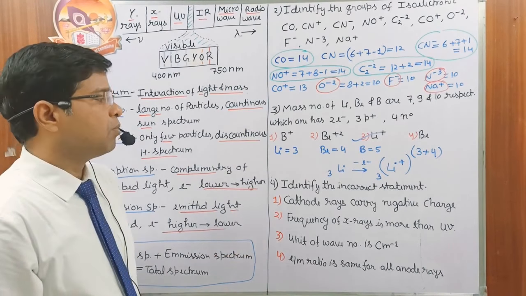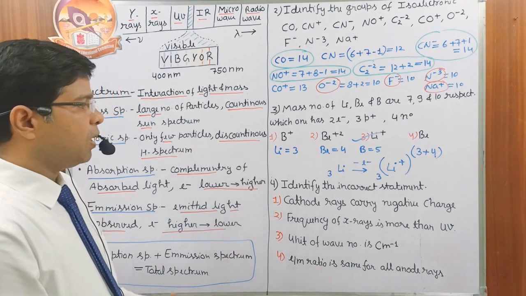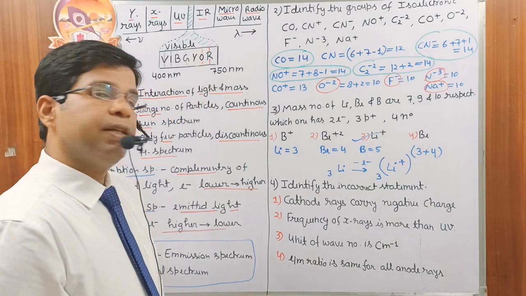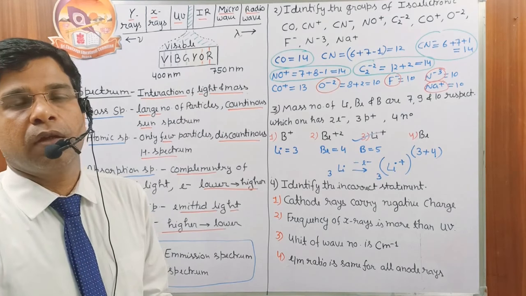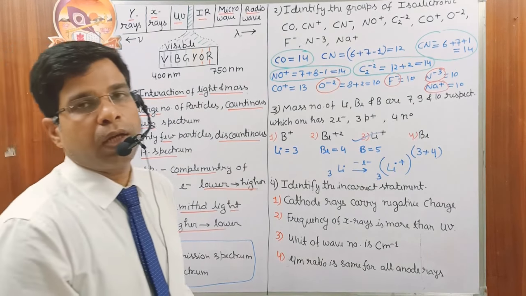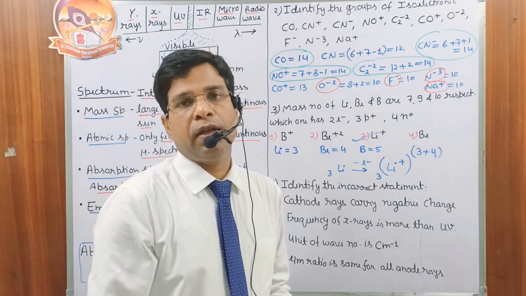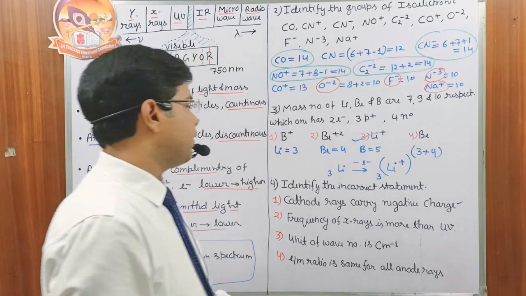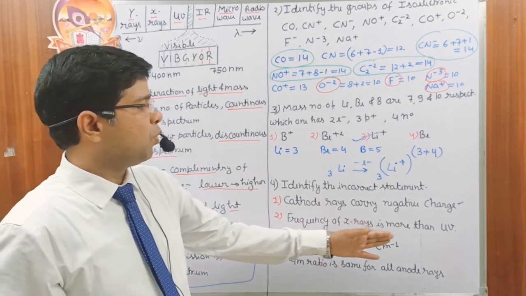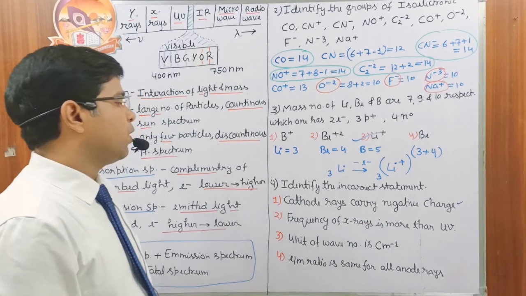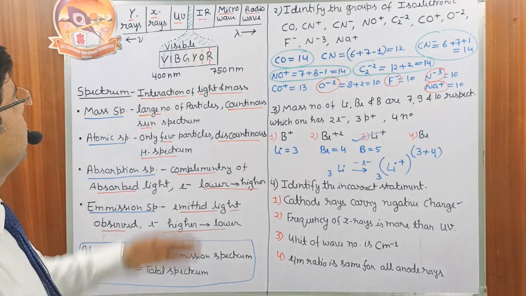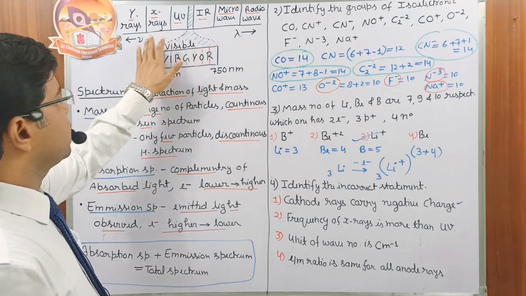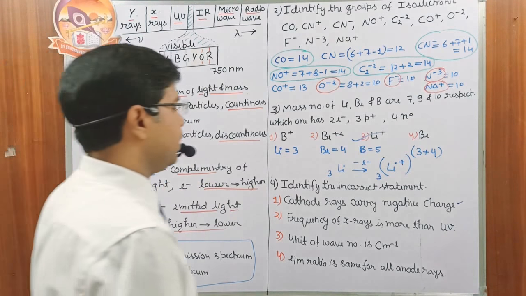Now question number 4, identify the incorrect statement. First statement, cathode rays carry negative charge. It is always correct. Cathode rays are electrons and electrons always carry negative charge. So this is a correct statement. Then, frequency of X-rays is more than ultraviolet. It is also correct. X-rays have more frequency than ultraviolet.